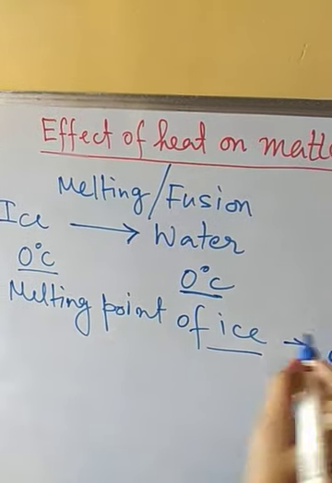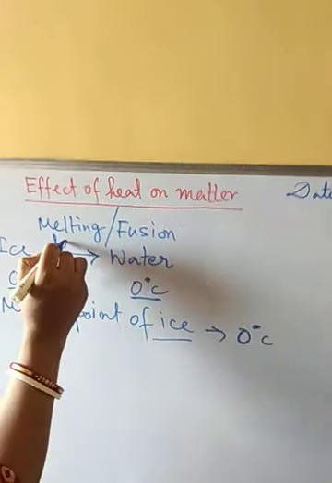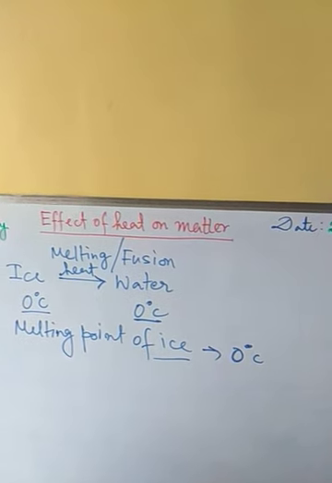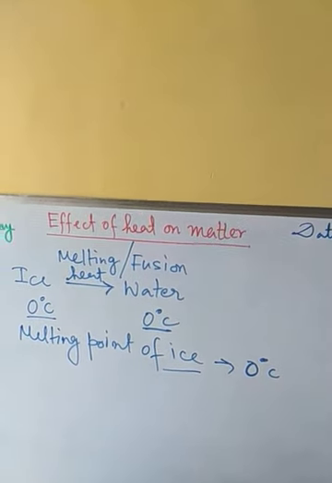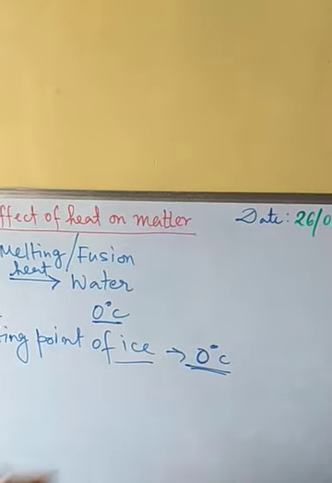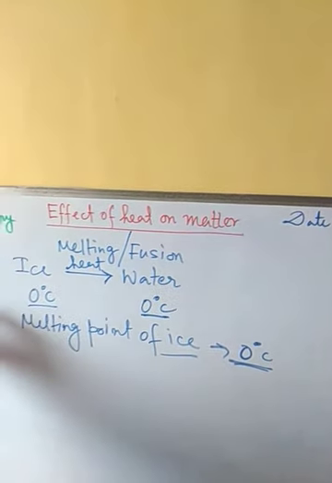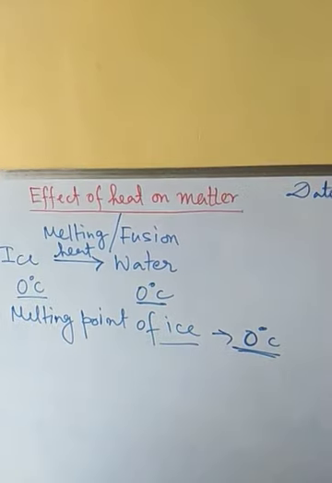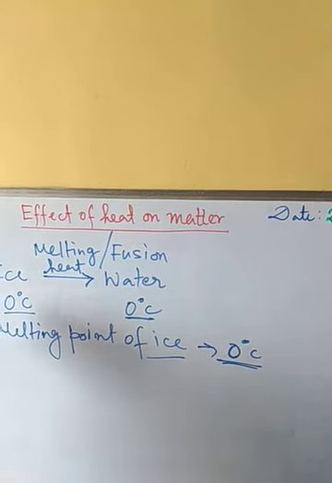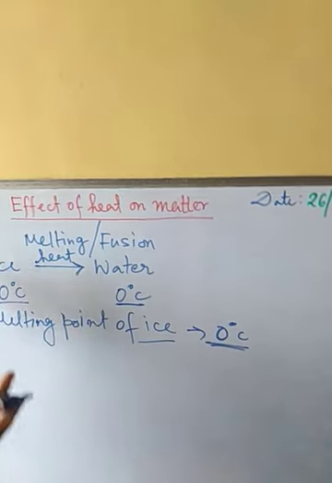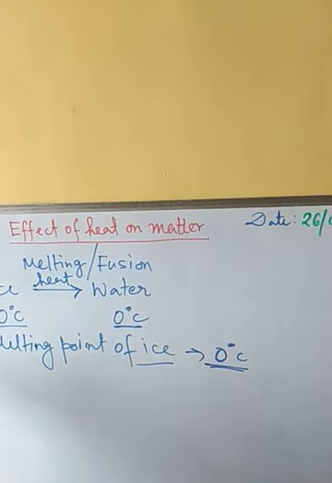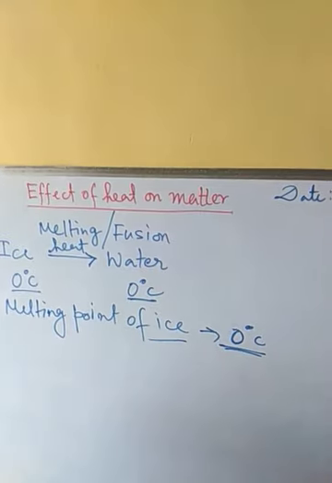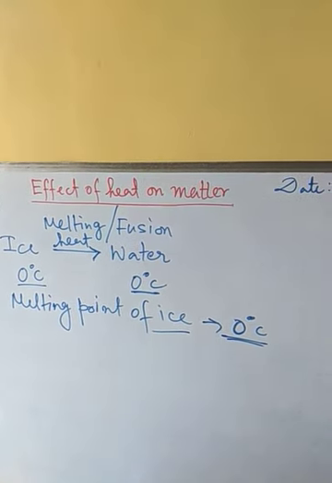Why this? Though we are applying heat here, or the ice is absorbing heat from the atmosphere, the temperature will remain constant. Why does this happen? Because when the ice is converting to water, during this conversion the molecular structure, or the intermolecular arrangement of ice, will change.